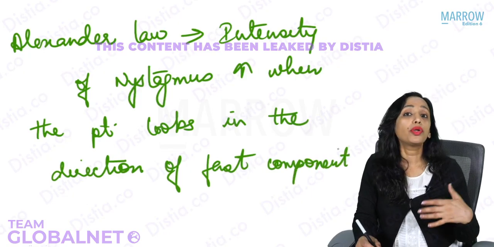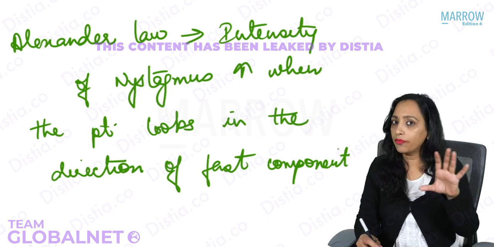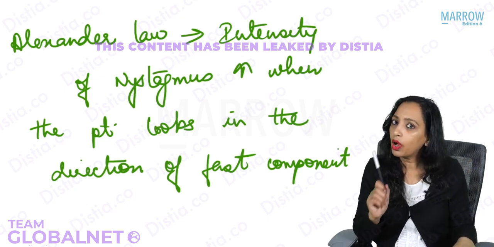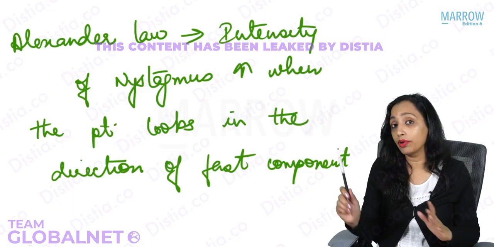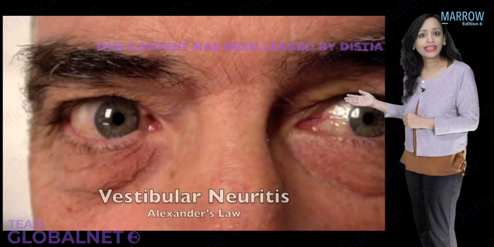So in that video that you saw for the peripheral, the vestibular neuritis, was Alexander's law present there? Yes, no. Let us quickly have a look. Let us see how Alexander's law looks like.